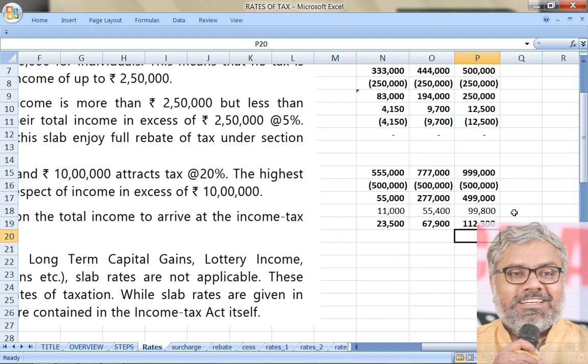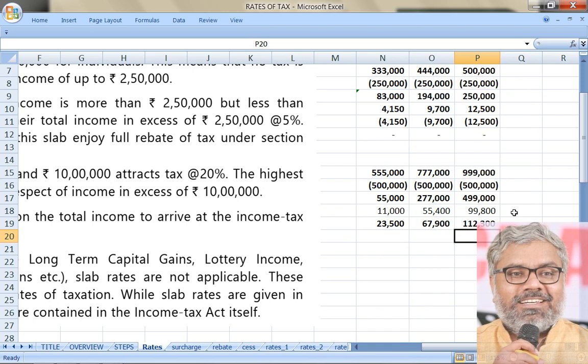1,12,300. That is the base tax liability of this SSE who has an income of 9,99,000. That is the base tax liability once again, without looking at any other things. Of course, there is no rebate here anyway. There is no surcharge also. We'll come to the surcharge portion later. Rebate though is not there definitely because the income exceeded 5 lakhs.